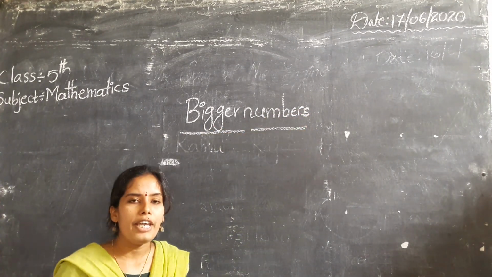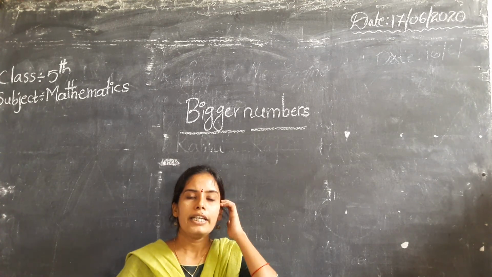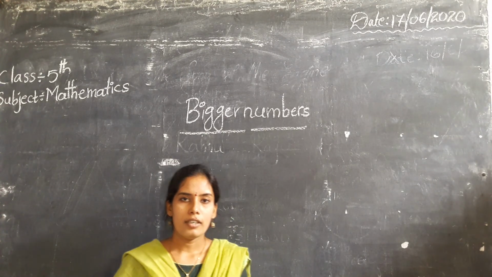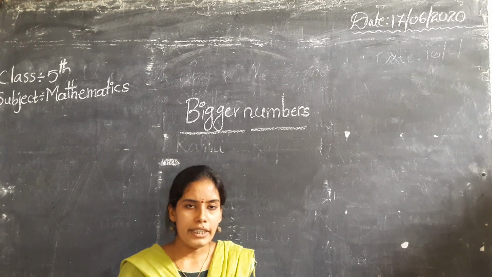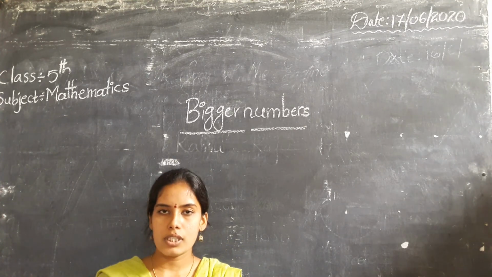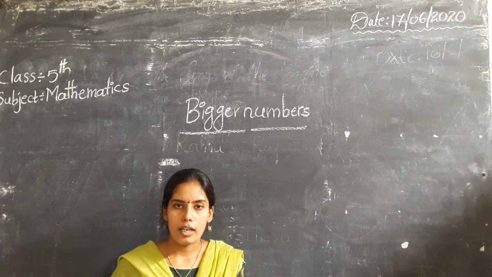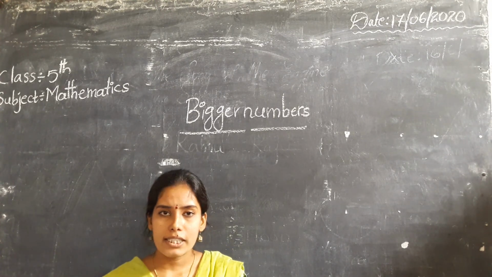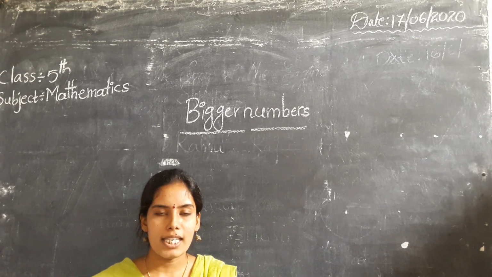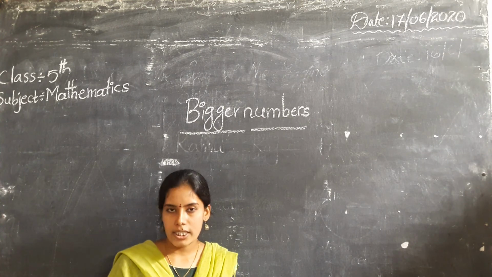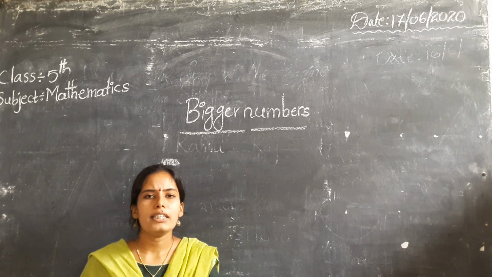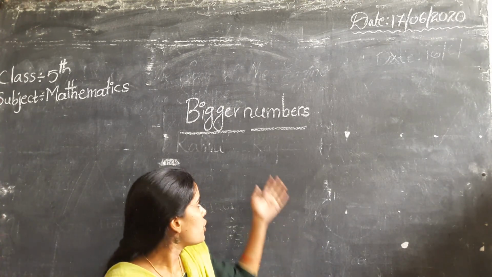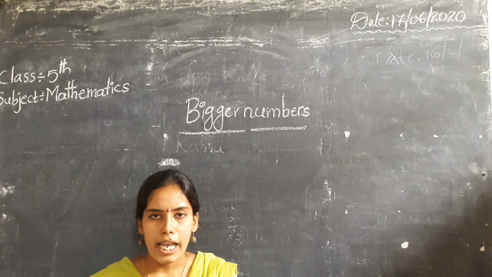Do you know, children, where we are using bigger numbers in daily life? Yes, for example, the total strength of the school, electricity bills. Recently we got a lot of bills. Next, the grocery bill. Like that, we are seeing different types of bigger numbers in our daily life.